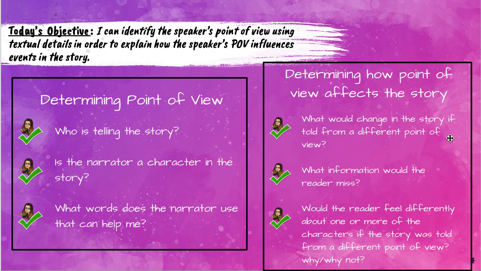So our question is going to be, after we read Mean Lady Ming, how would the story change if it was told by Mean Lady Ming, right? So you're going to be thinking these questions right here. How would it be different if Mean Lady Ming was telling the story? What information would the reader miss, right? So you're going to have to do that, and using evidence to pull that out is going to be a little bit different, and it's going to feel a little different because you're going to be making a lot of assumptions about what you've read, but it'll be okay, and I'll model that in our annotation video.